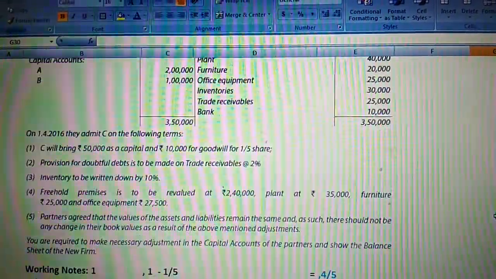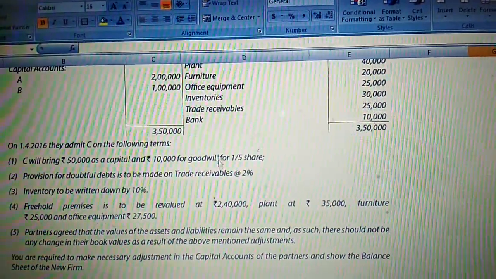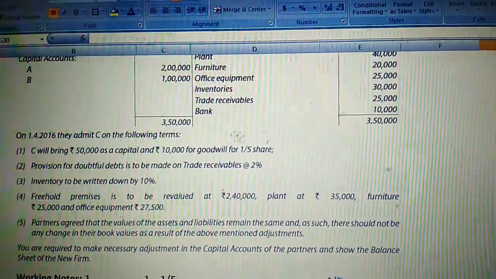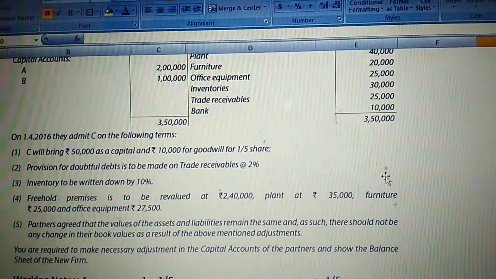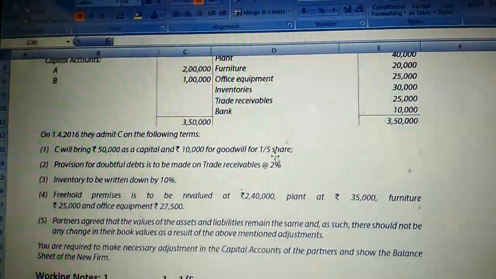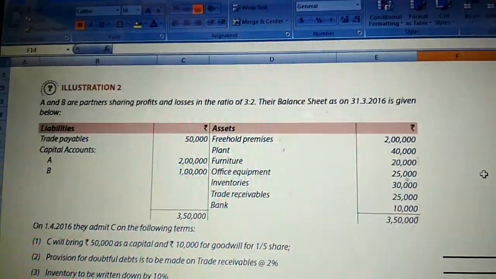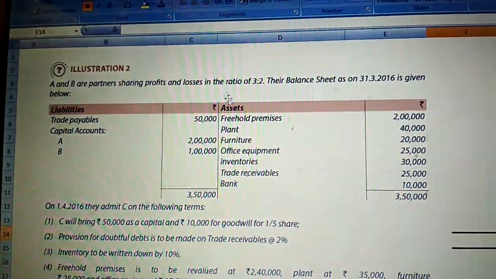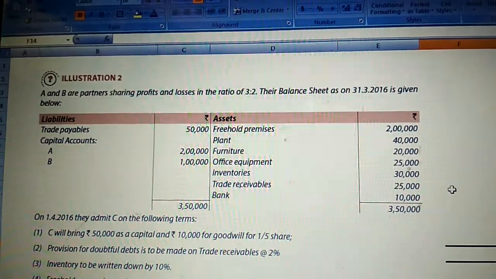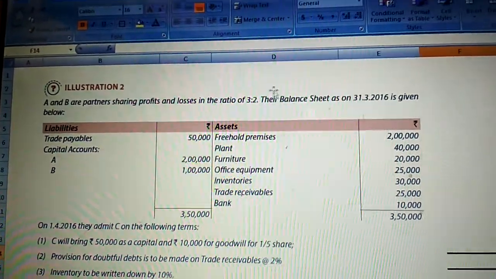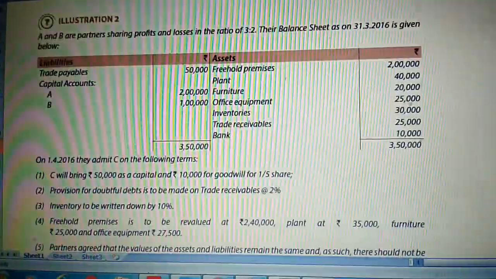Then it's a very important point. The new partner's share is 1 by 5. Whenever this is given, first treat the profit as 1, then 1 minus 1 by 5, the remaining share is 4 by 5. The remaining share is taken by the old partners in the old profit ratio, OPR. At that time, OPR, old profit ratio, and sacrificing ratio are always the same.